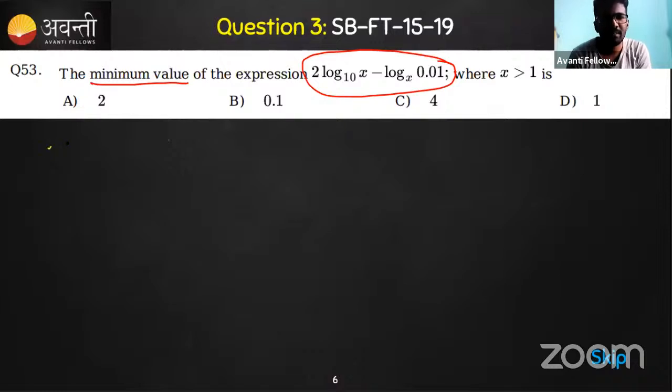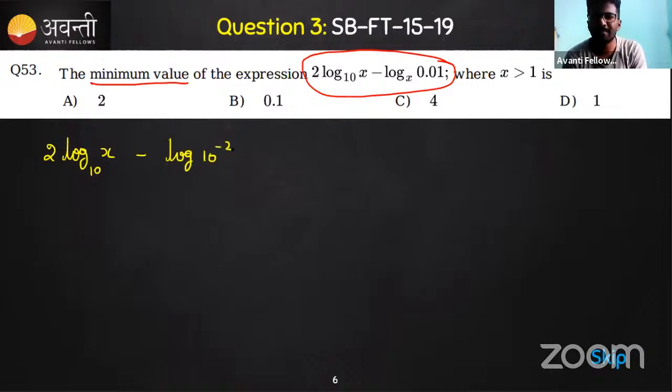See, there is 2 log x to the base 10, minus, again there is a logarithm, but here it is 0.01. So can we write that in terms of 10 only? 10 to the power minus 2, I can write like this, isn't it? To the base x.